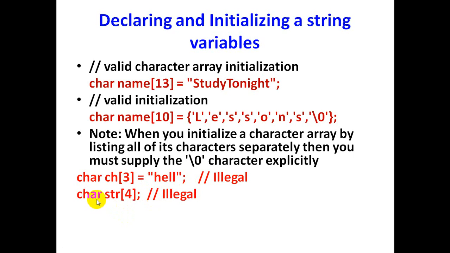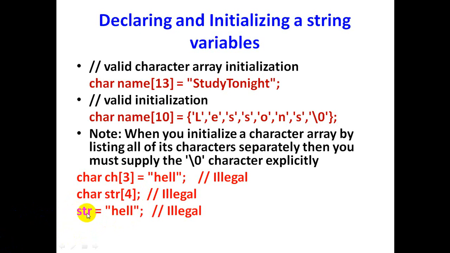Here the next example is the char data type, str is the name of the string, and 4 is the size of the array, but here we have not initialized any value for this string. And next, in this example, str is the name of the array, and here we have initialized a value for the string, but we have not taken any data type.